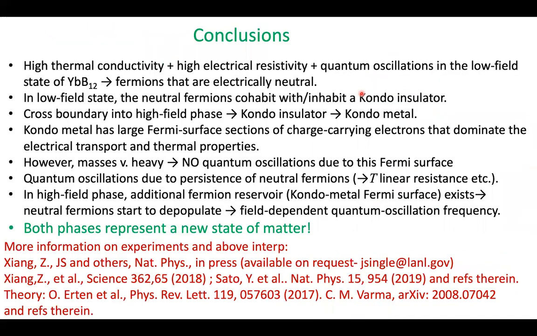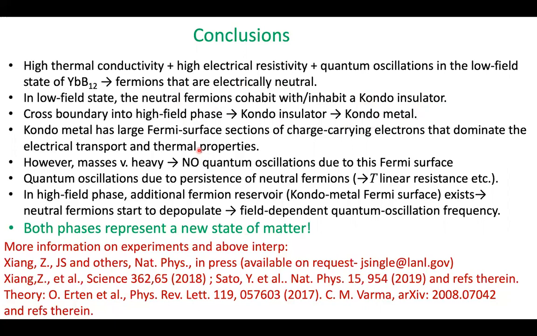So in summary, the high thermal conductivity, the high electrical resistivity, and the quantum oscillations in the low field state of ytterbium dodecaboride imply fermions that are electrically neutral. In the low field state, these neutral fermions cohabit with a Kondo insulator. As we cross the boundary into the high field state, the Kondo insulator changes to a Kondo-metal.